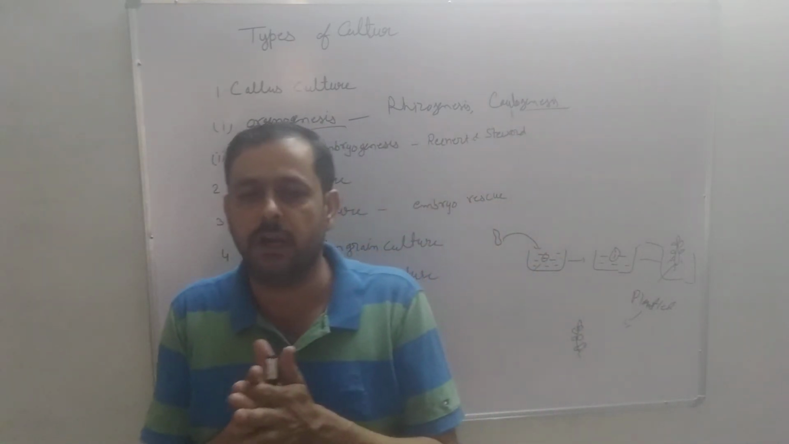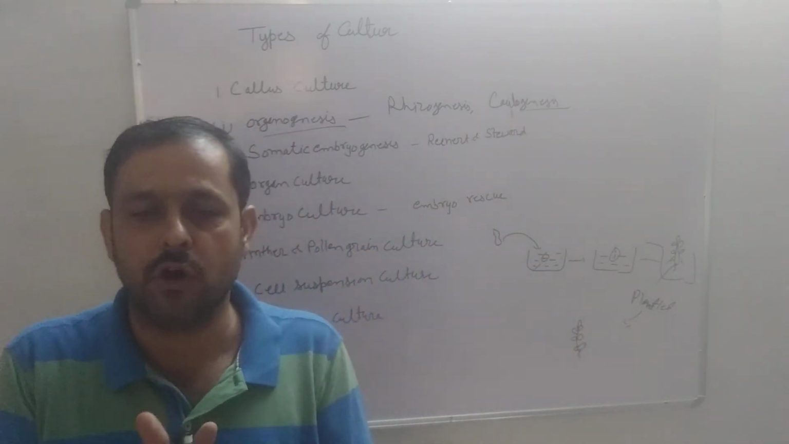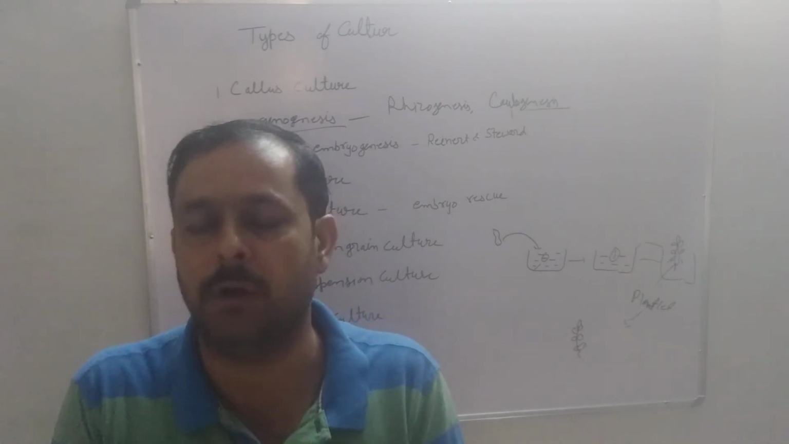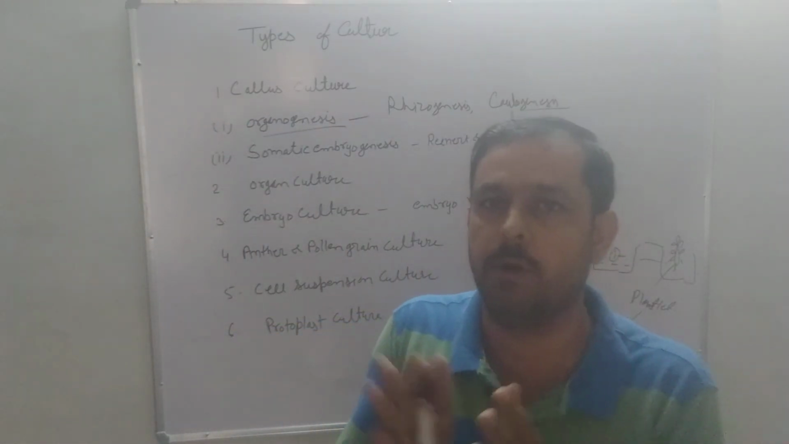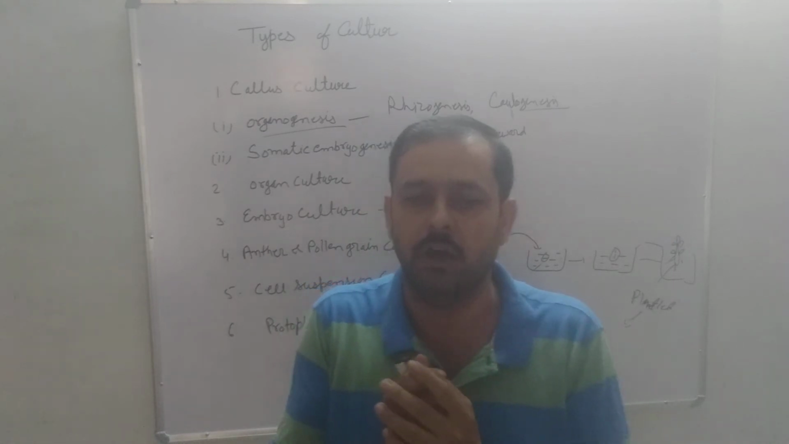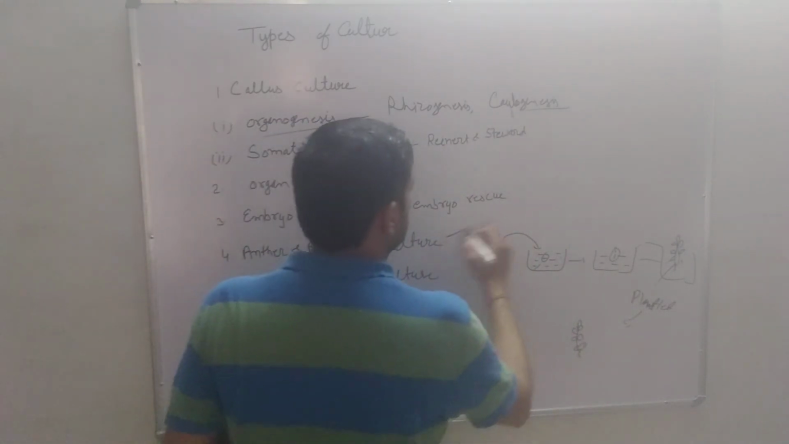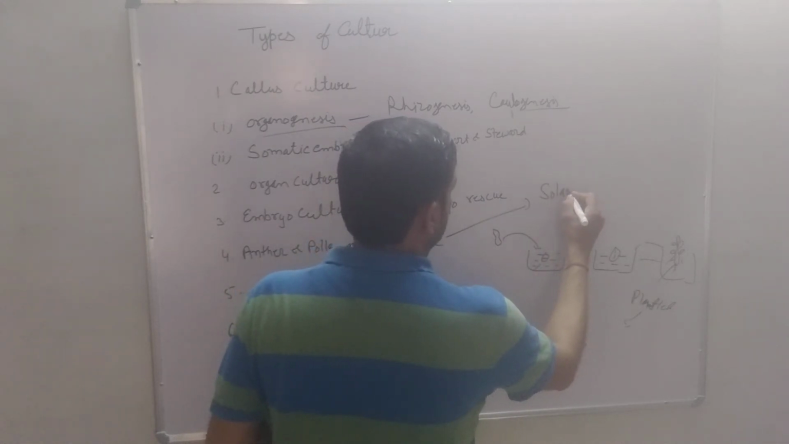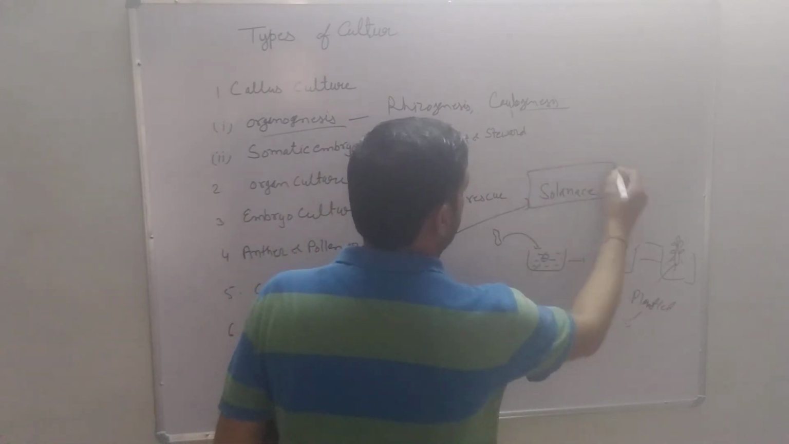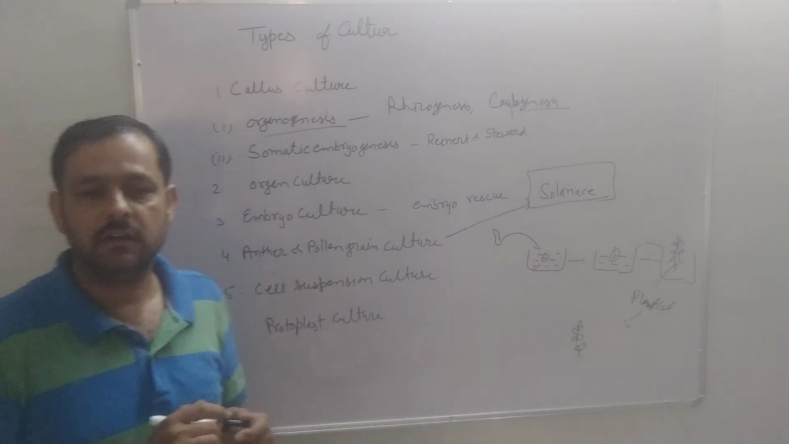The technique of obtaining a haploid plant is used for obtaining pure lines in plant breeding. The maximum number of haploid plants has been developed in the Solanaceae family. So this is a one mark question. Maximum plants of the Solanaceae family have been obtained by this technique.